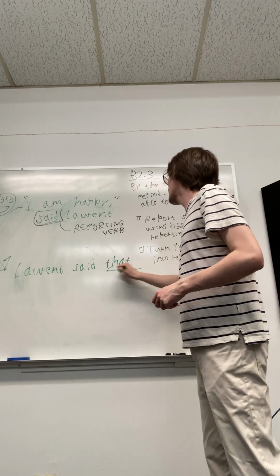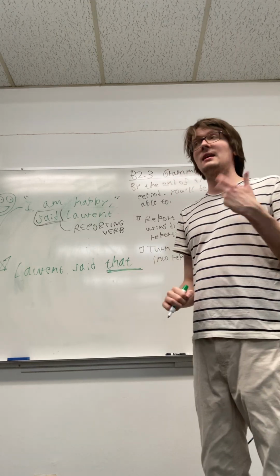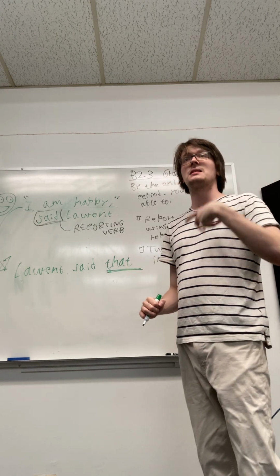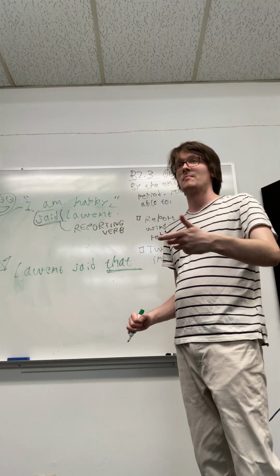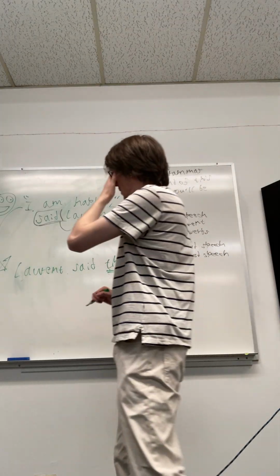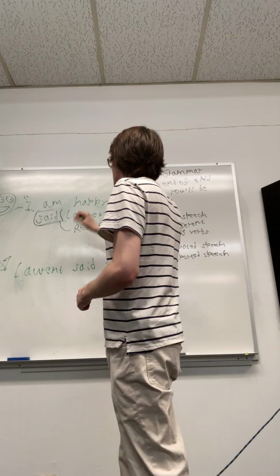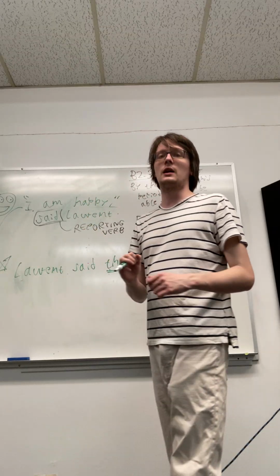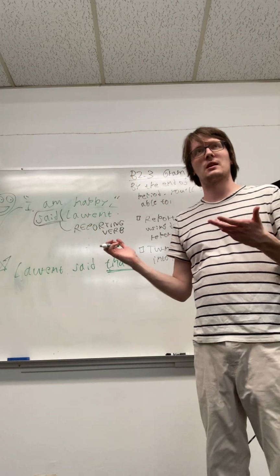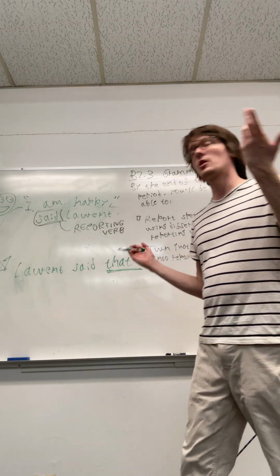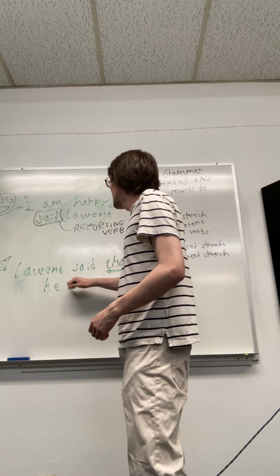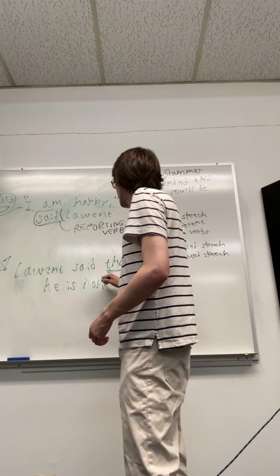And what we learned about that before is that anytime you have that in a sentence, it needs to be followed by what? Subject and verb, exactly. So we already have the subject and verb, but it's not going to be "I am happy" because we're not talking in the first person anymore. So what is it going to be? Sure, let's try it. Laurent said that he is happy.